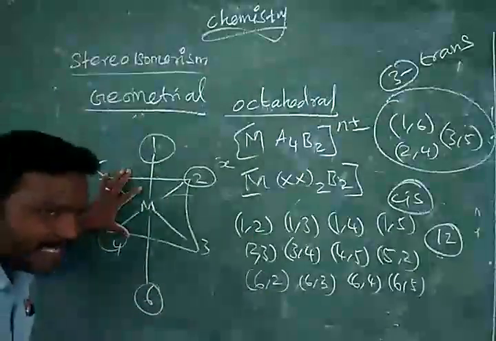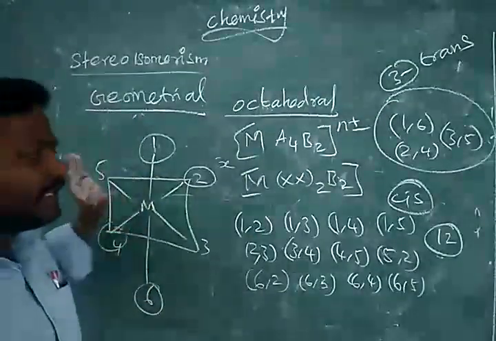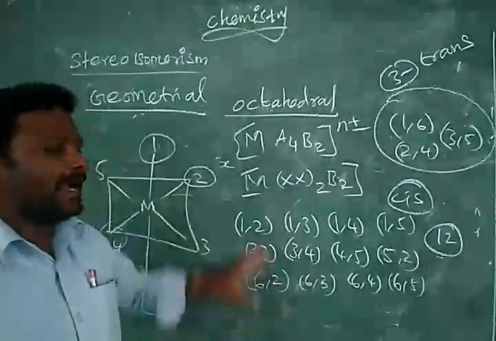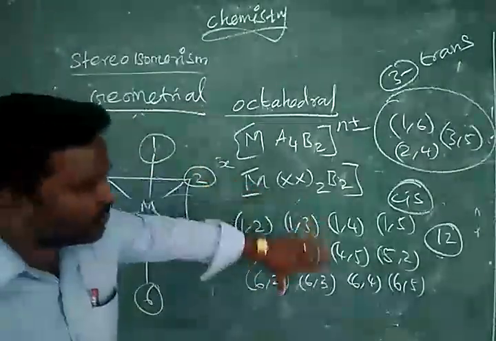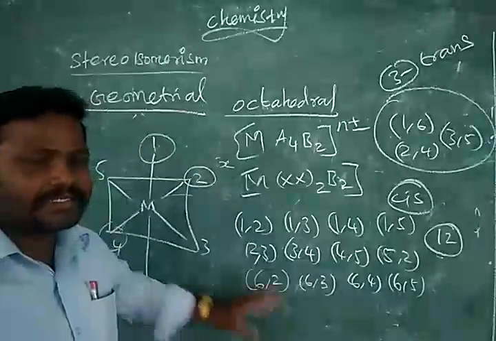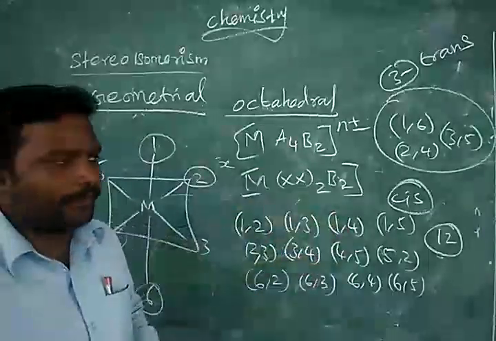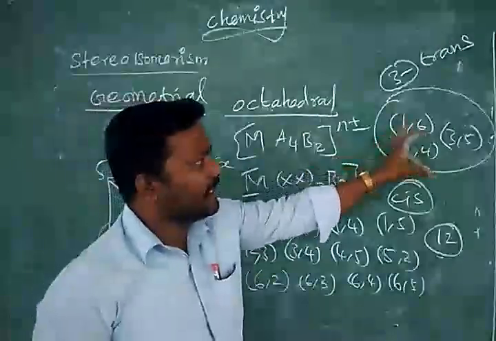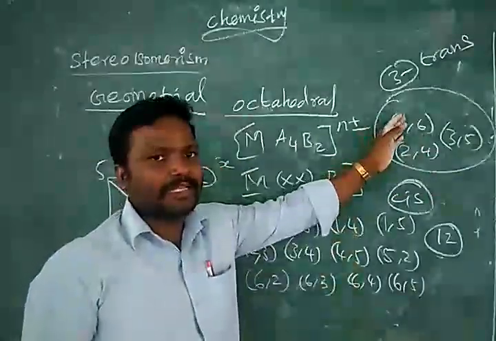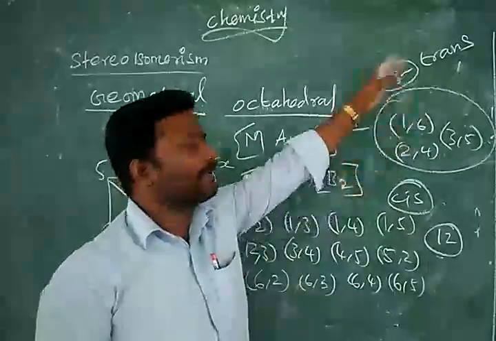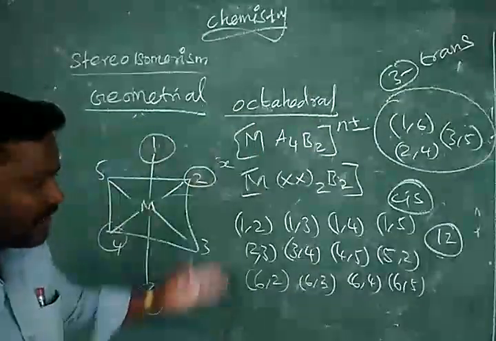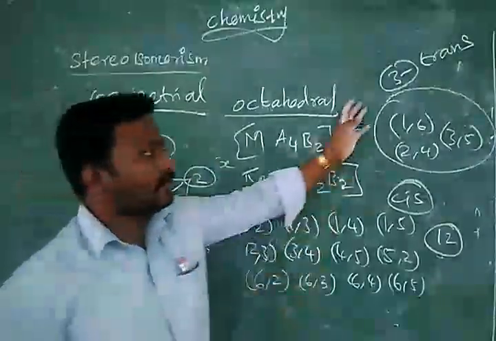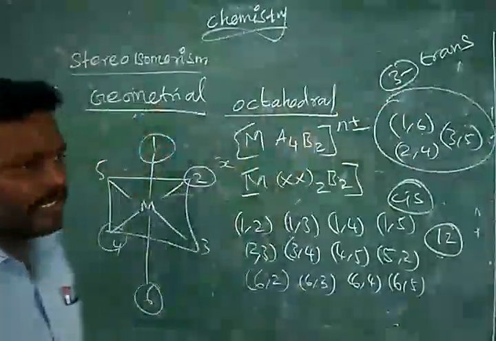So in octahedral complex, any 2 similar ligands attached in these positions means we can say that is cis isomer. Any similar ligands present in these positions means we can say trans isomer, because all these 12 indicate cis isomer, these 3 indicate trans isomer.